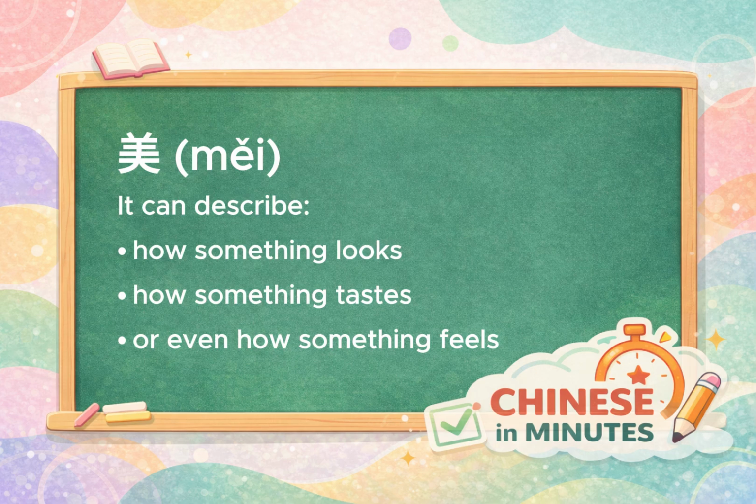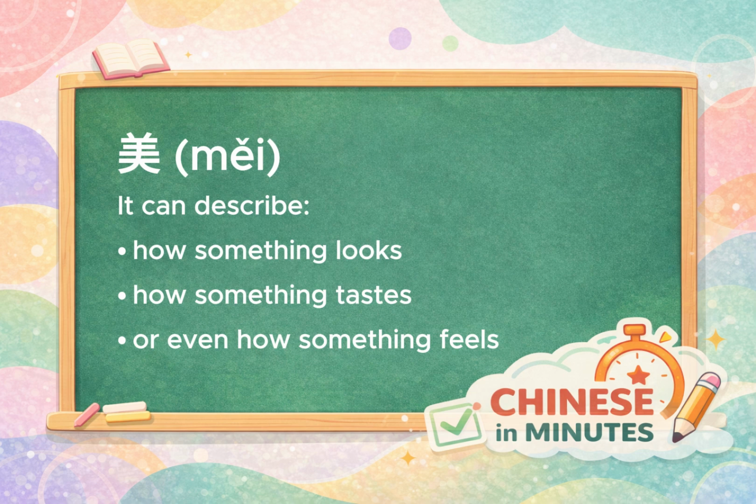What if I told you one Chinese character can mean beautiful, delicious, and even America? Today, we learn the structure mei. Most learners think mei just means beautiful, but in real life, it's much more flexible. And once you understand it, a lot of Chinese vocabulary suddenly becomes much easier.